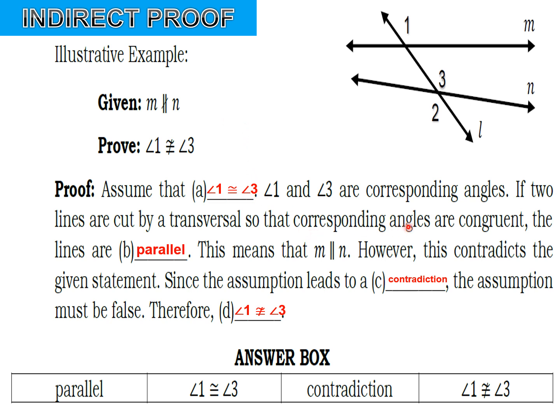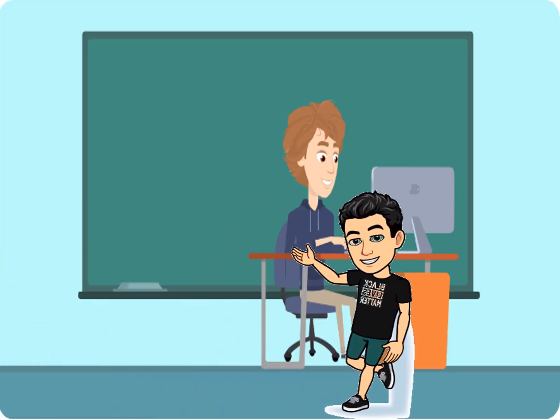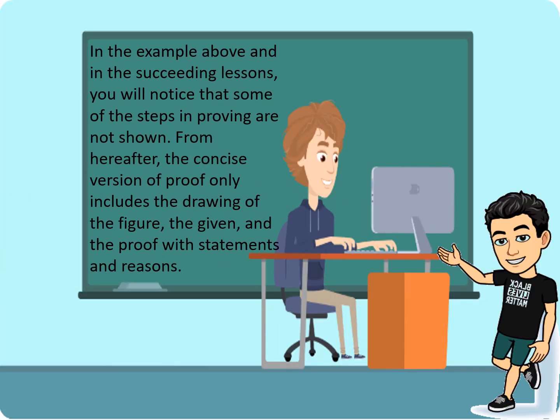And then, of course, we also need the postulates, the theorems, and the properties of equality and congruence, like if two lines are cut by a transversal so that corresponding angles are congruent, then the lines are parallel. In the example above and in the succeeding lessons we discussed yesterday, you will notice that some of the steps in proving are not shown.